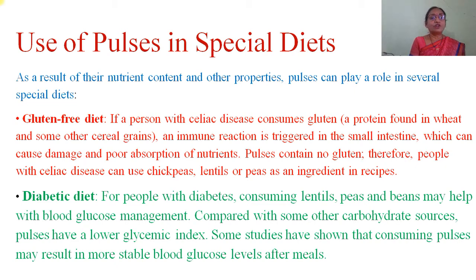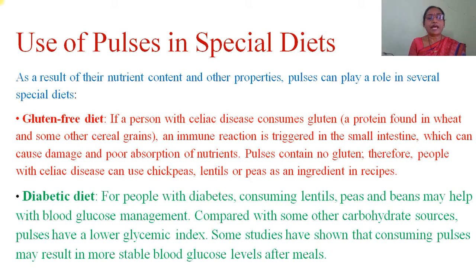Number 1, gluten free diet. If a person with celiac disease consumes gluten, that is a protein found in wheat and some other cereal grains, an immune reaction is triggered in the small intestine, which can cause damage and poor absorption of nutrients. Pulses contain no gluten, therefore people with celiac disease can use chickpea, lentils or peas as an ingredient in recipes.